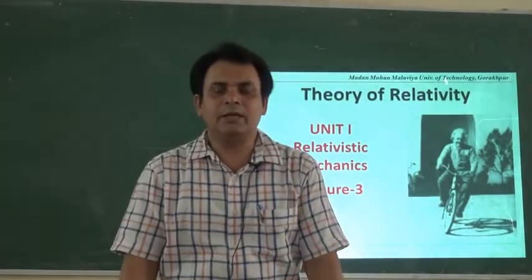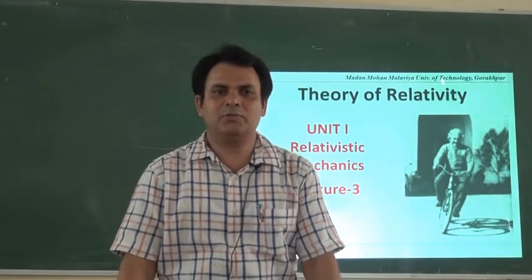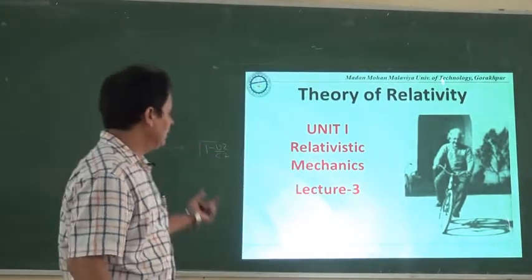This we will see under the consequences of the Lorentz transformation equation later on.